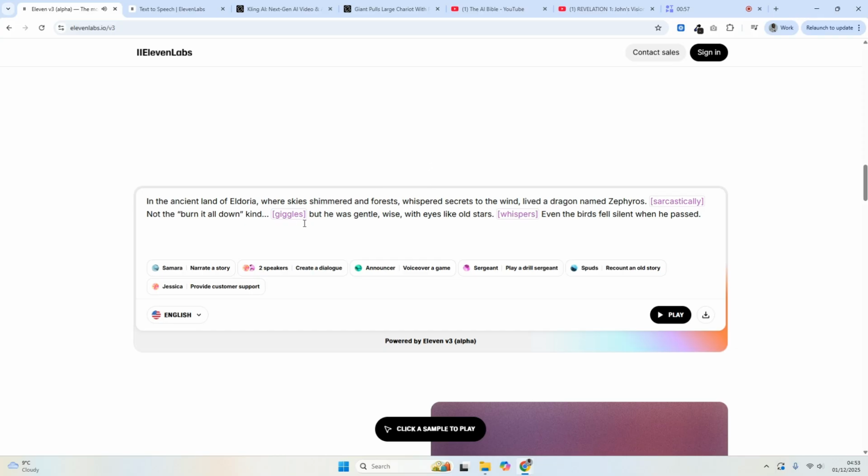You notice these words in the square brackets, and these words are called audio tags. And these audio tags, or I think they're maybe emotion tags, they tell the AI model how to say the word. And this is the power of 11v3, which is currently in alpha.